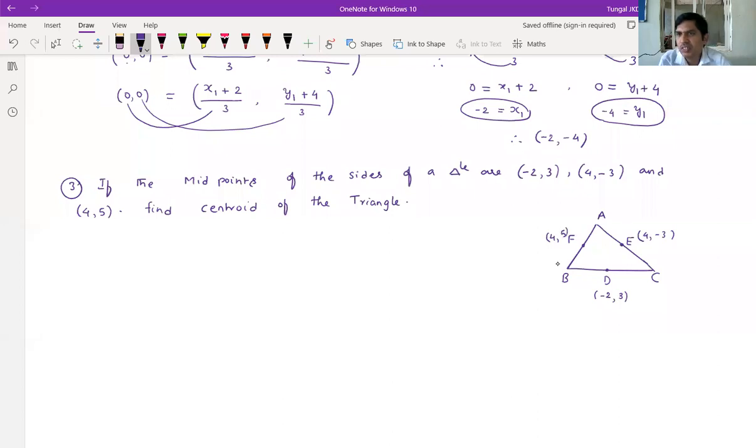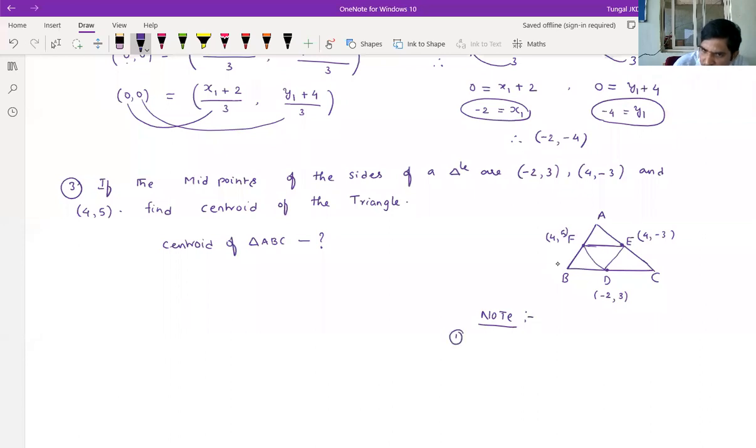Now what do we have to find? The centroid of the triangle we have to calculate, meaning the centroid of triangle ABC. So now remember here, if you join the midpoints of the sides, one triangle is formed, right? Here I will give a note point for the objective point of view, an important note point.